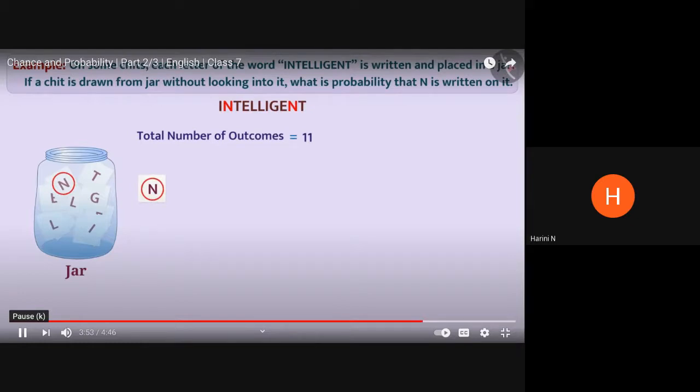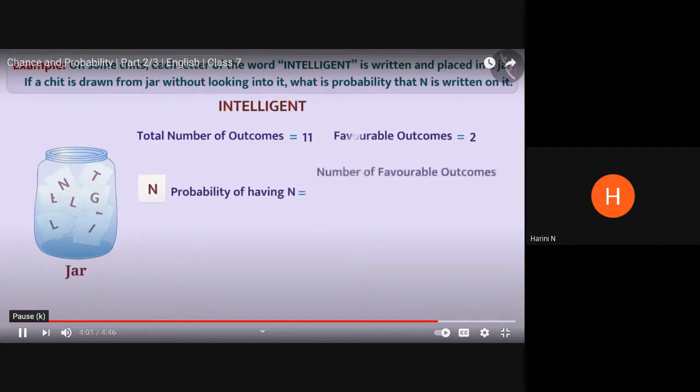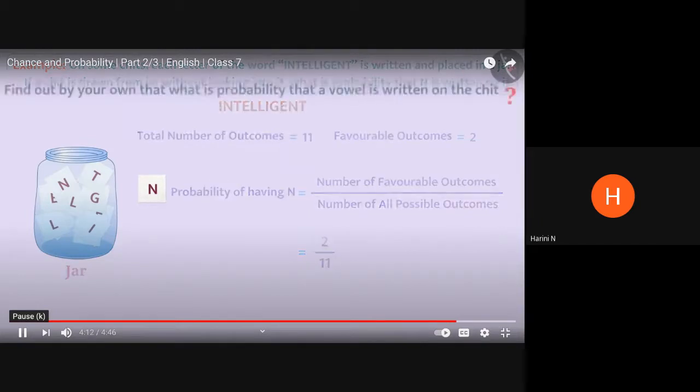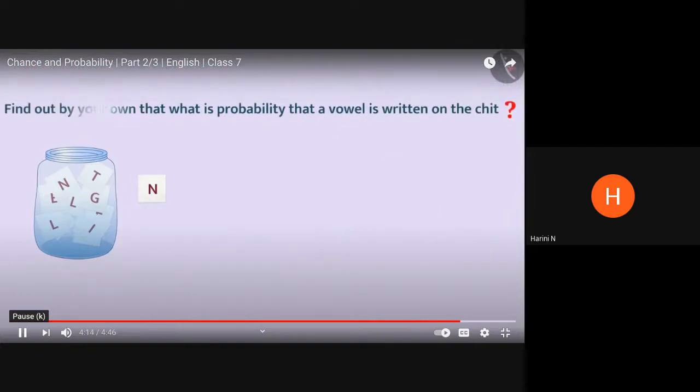There are 2 favorable outcomes for N. Hence, the probability of having N on the drawn chit is the number of favorable outcomes of the event divided by number of all possible outcomes, which is equal to 2 by 11. Now, you can find out on your own what is the probability that a vowel is written on the chit.